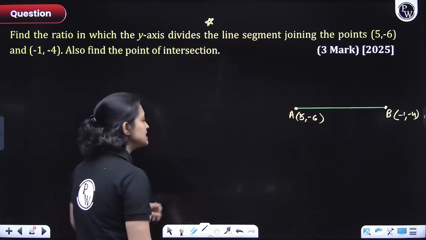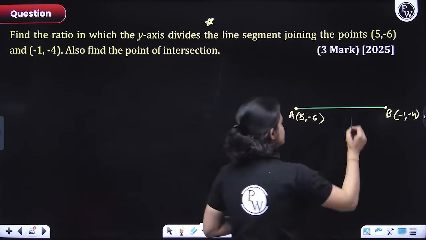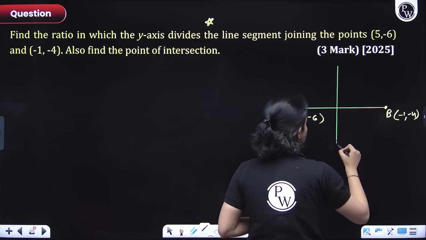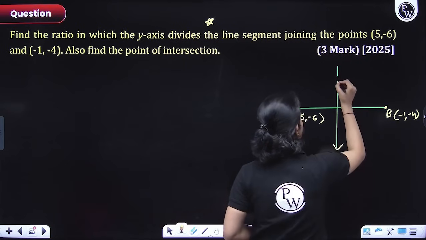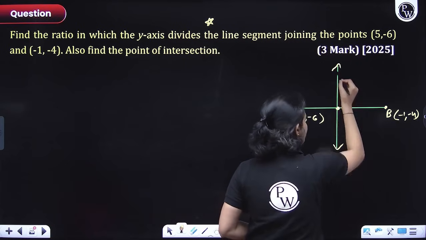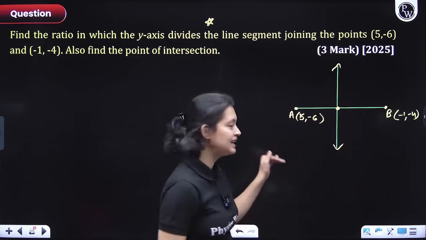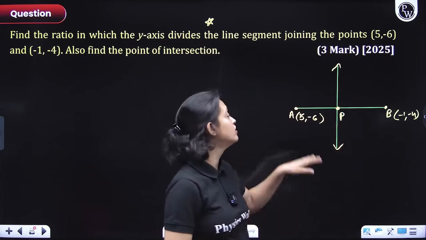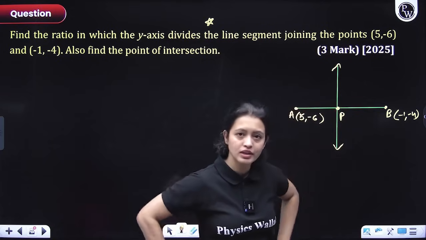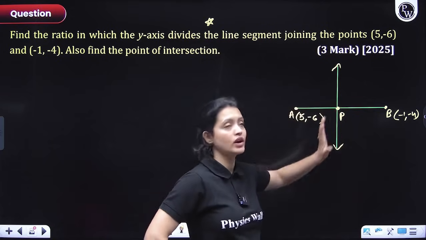So this line segment is being divided by the y-axis. Let's just suppose this is the y-axis and it is dividing it. Wherever the y-axis intersects AB, that point we will call P. So we have to figure out, first of all, in what ratio it is doing that, and we have to figure out the coordinates of P.